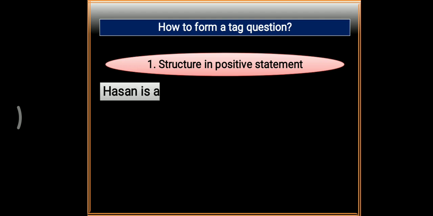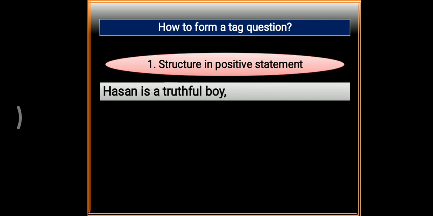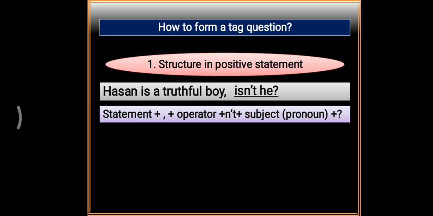If the sentence is positive, then how can we make a tag question? For example, Hassan is a truthful boy, isn't he? That means if the sentence is affirmative, then we have to make the tag negative. The structure is statement plus operator plus not plus subject or pronoun.